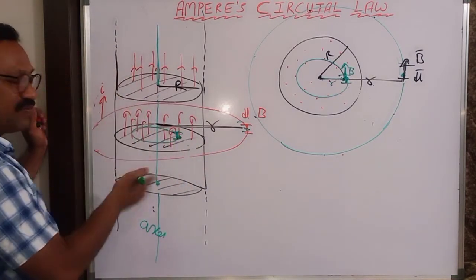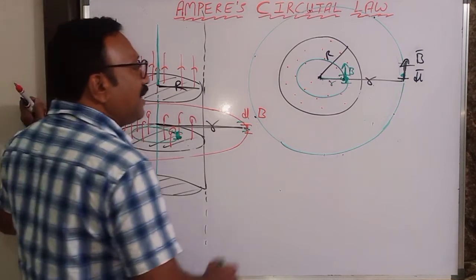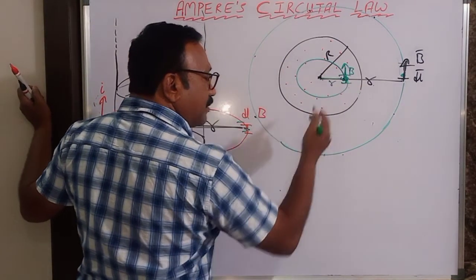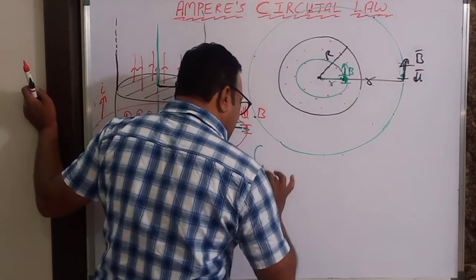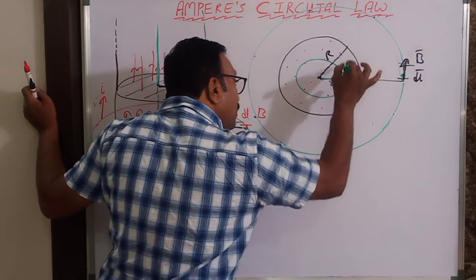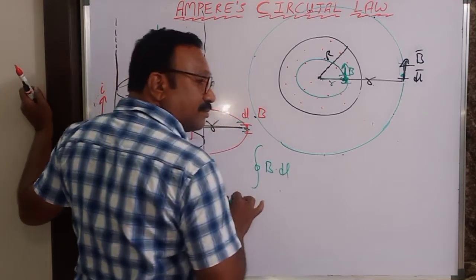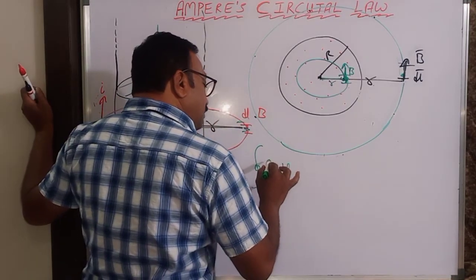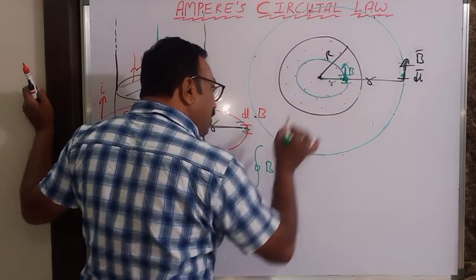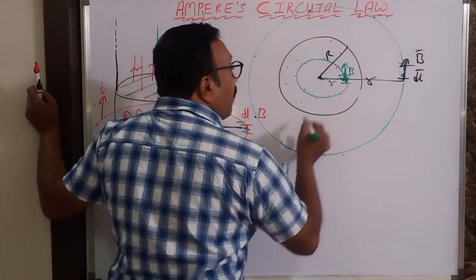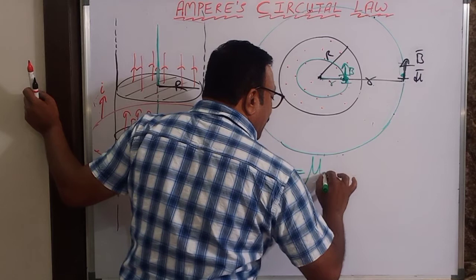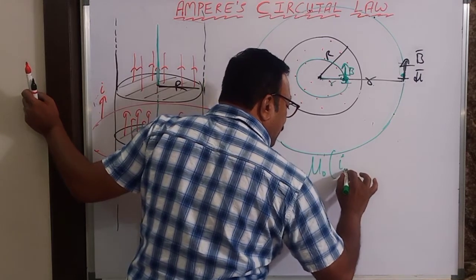Of course, that is followed everywhere. Now I write Ampere circuit law at this point. Integral of the magnetic field at this point into dl at that point, magnitude of B into magnitude of dl into cos 0, is mu naught times the current inside.